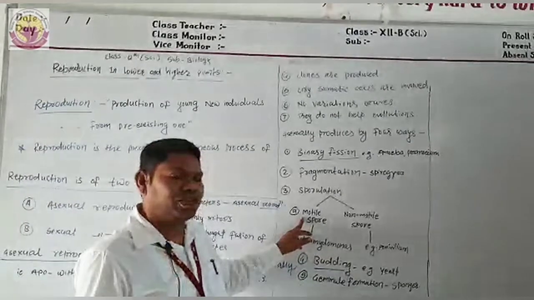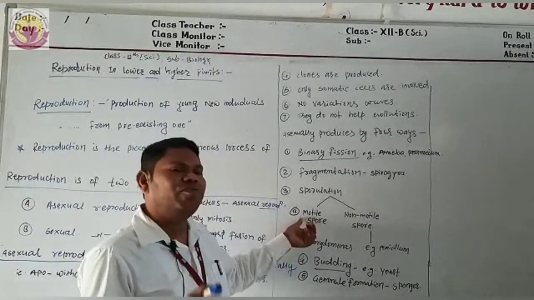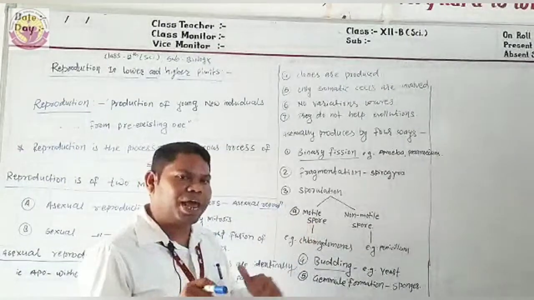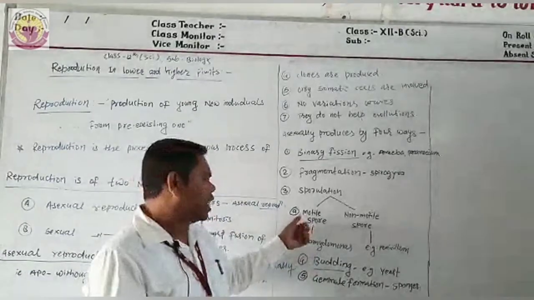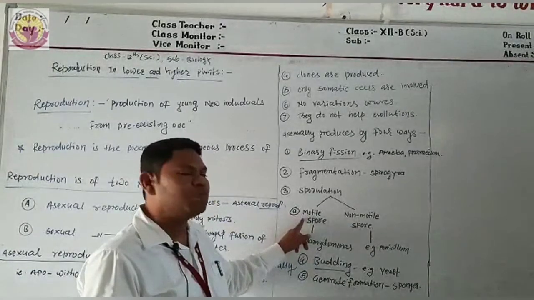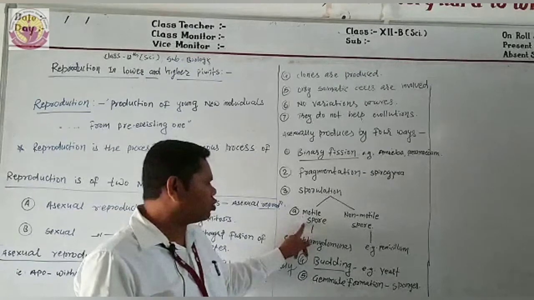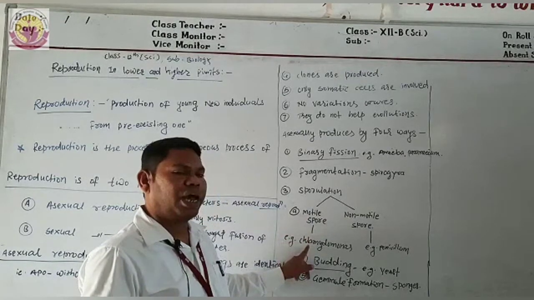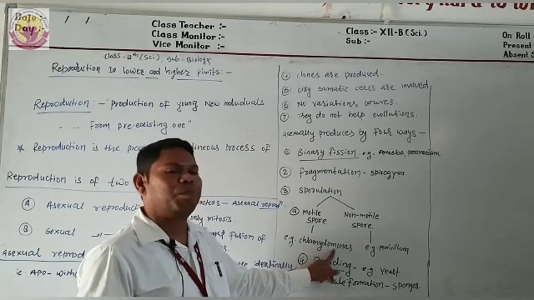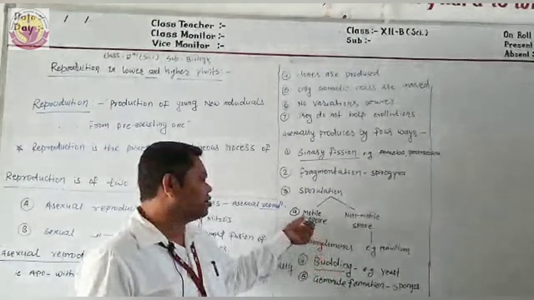Motile means they have flagella developed, and these flagella help them move here and there, that's why they are called motile spores. The example of algae producing motile spores is Chlamydomonas.